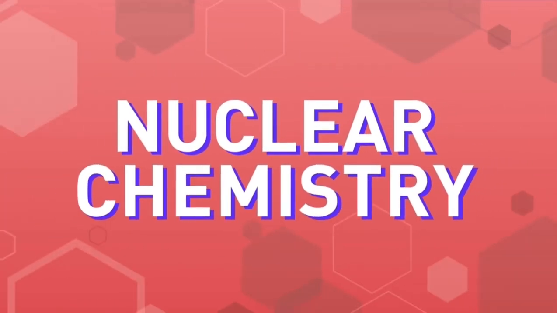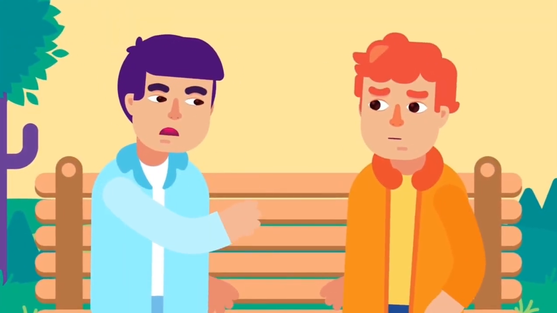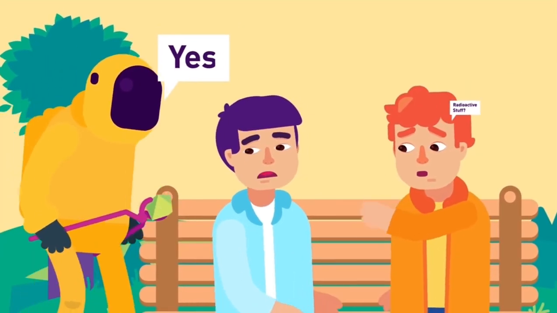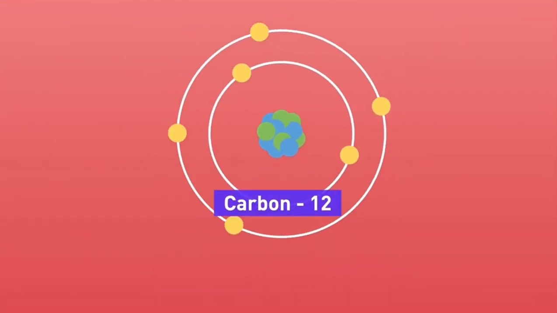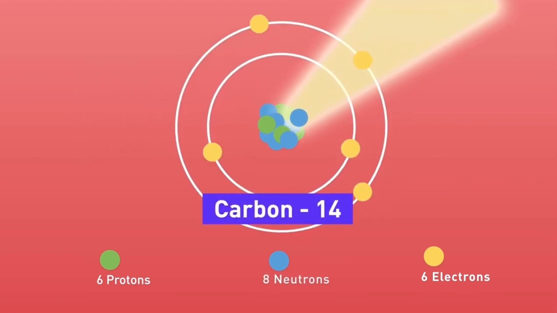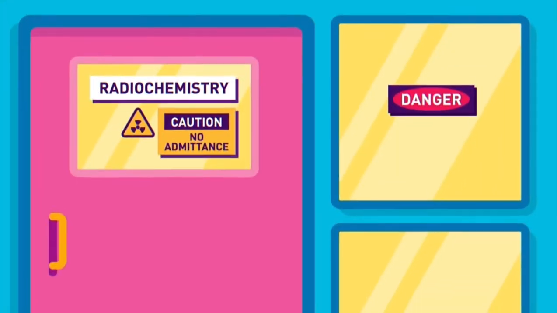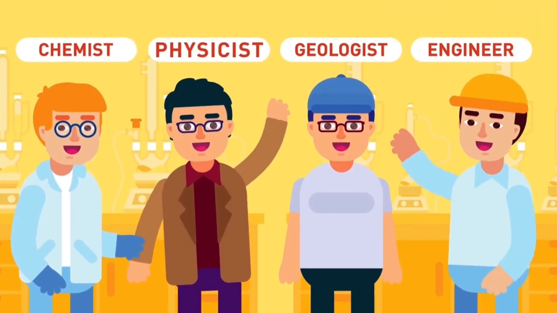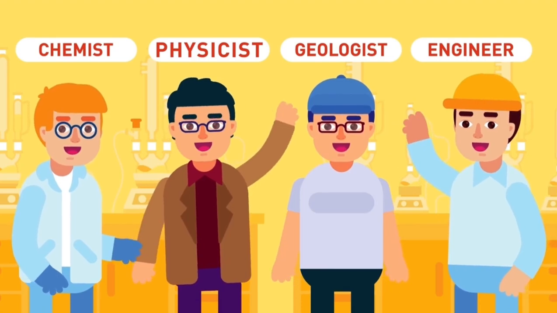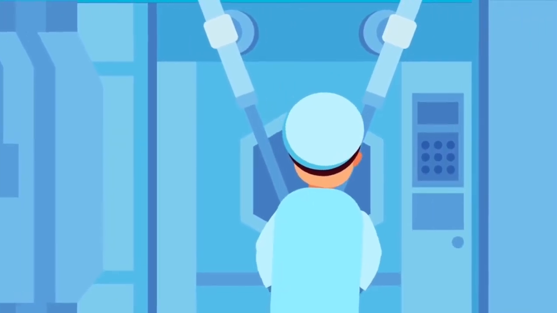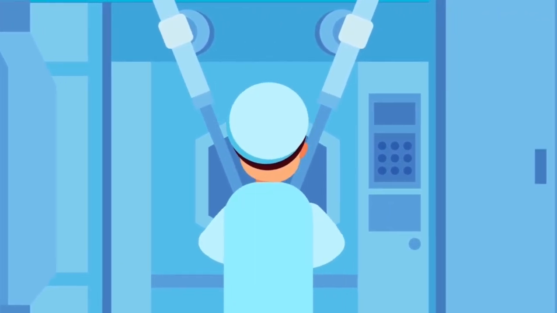Nuclear chemistry. While the common perception is that nuclear chemistry involves only the study of radioactive nuclei, it is much more interesting than that. Nuclear chemistry is the study of the chemical and physical properties of elements as influenced by changes in the structure of the atomic nucleus. Modern nuclear chemistry, or radiochemistry, is now very interdisciplinary in its applications, ranging from the study of the formation of elements in the universe to the design of radioactive drugs for diagnostic medicine.